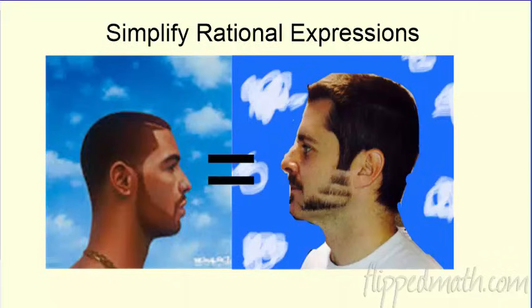Pretty much I think him and I are equivalents. That is a picture of me on the right. I think we're equal. Why? He's got a pretty fresh cut. I got a fresh cut. He's got a pretty tight beard. I got a tight beard.